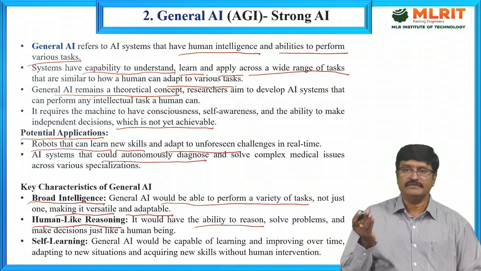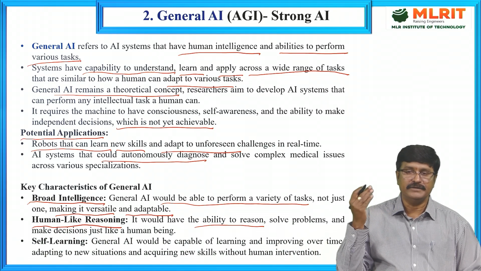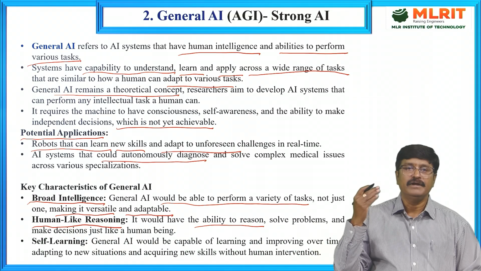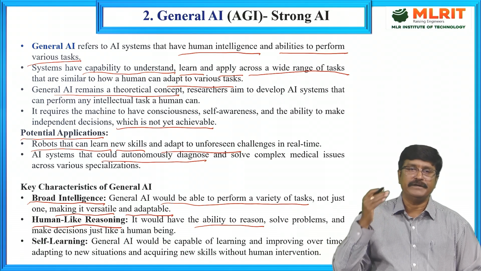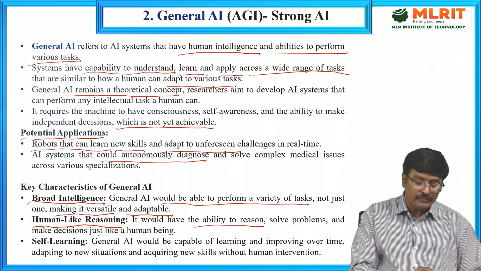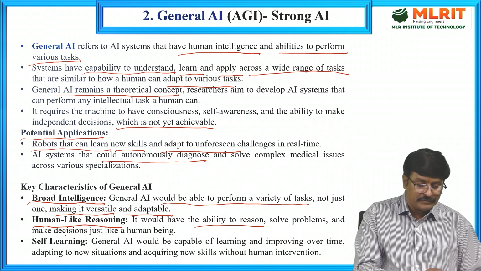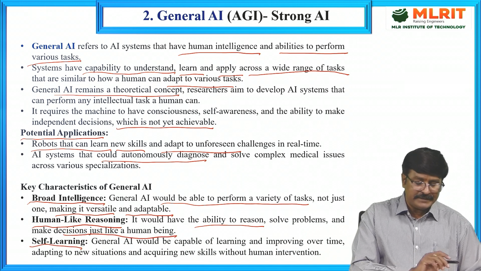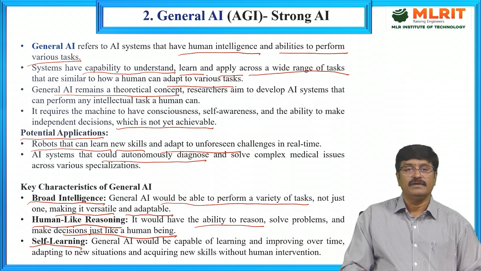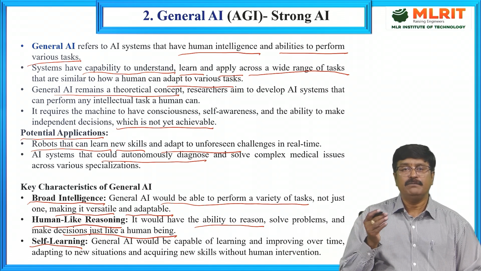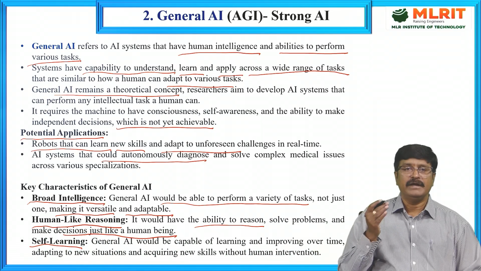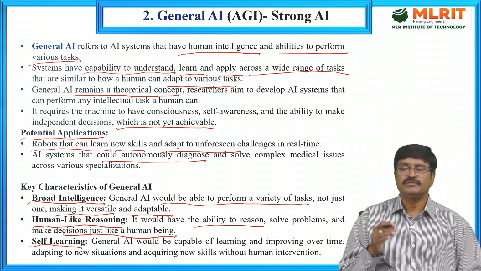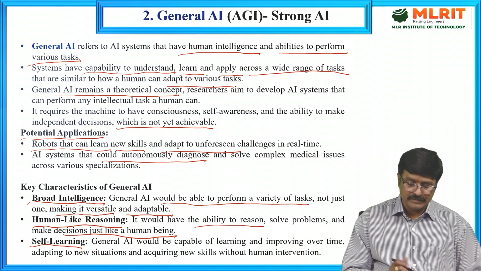How we take a decision, understand, analyze, and then take the right decision, standard AI systems can also do. Self-learning is another important key characteristic: a general AI would be able to learn and improve over time, adapting to new situations and acquiring new skills without human intervention.